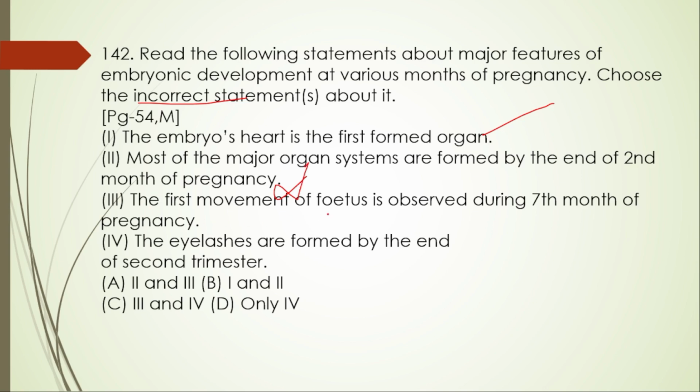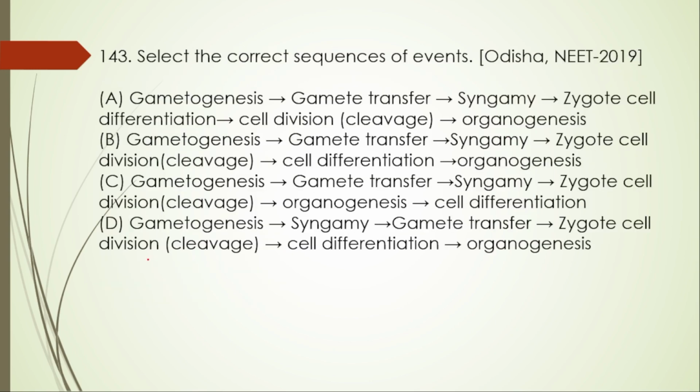The first movement of the fetus is observed during 7th month of the pregnancy. No, this one is also wrong, because it's not at the 7th month, it is at the 5th month. The eyelashes are formed by the end of the second trimester. This one is right. So 2 and 3, A option is right here. 143.